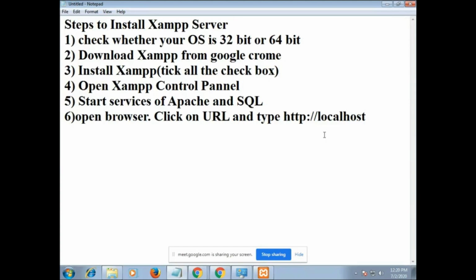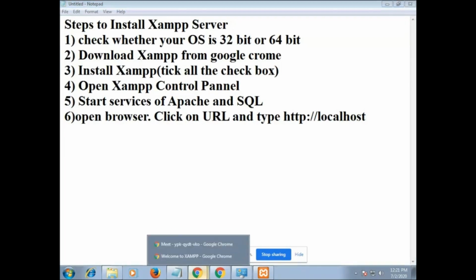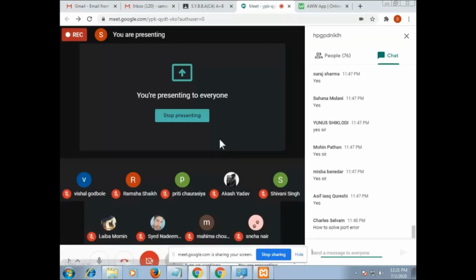Everyone please note down the steps in your notebook, because if you don't note down in your book and you try the steps tomorrow, you will not be able to do it. So write down the steps one by one. You have to type http colon double slash localhost on your URL. Is it clear till here? You can type.